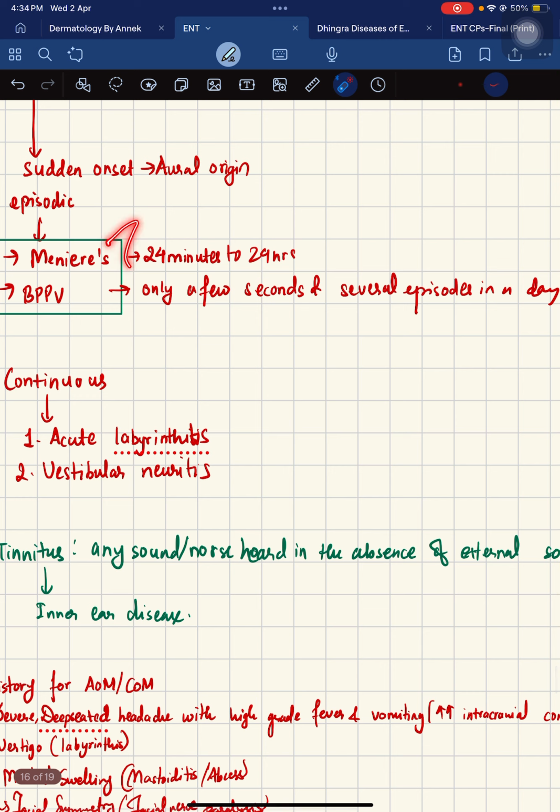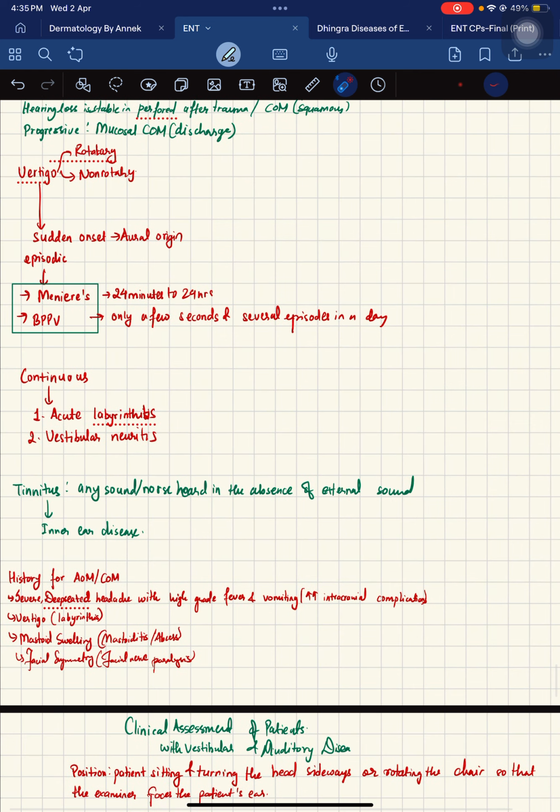Again, how to differentiate between Meniere's and BPPV? Meniere's would last for 20 minutes to 24 hours, whereas BPPV would last only a few seconds, and there might be a lot of episodes in a particular day.